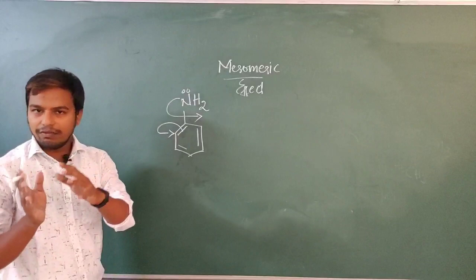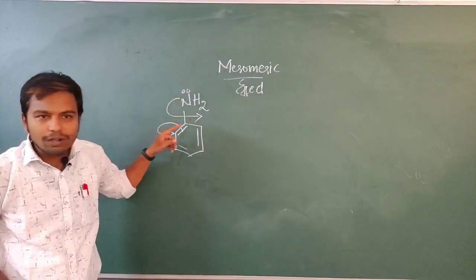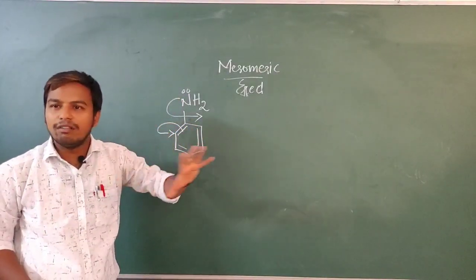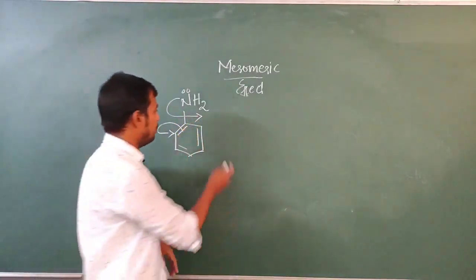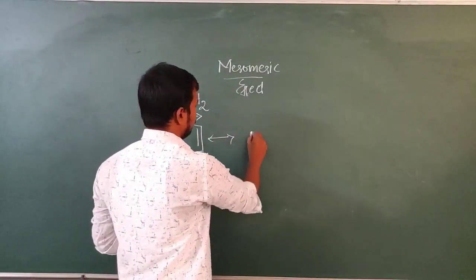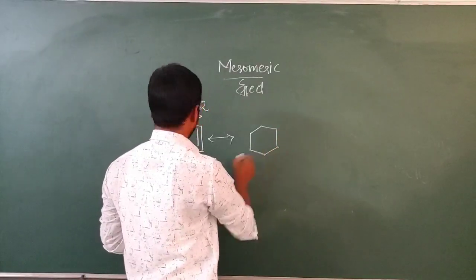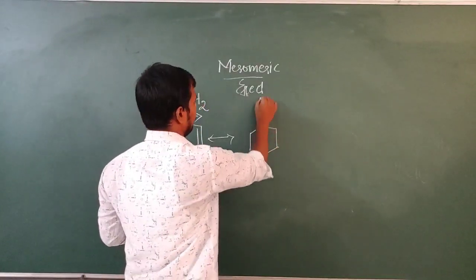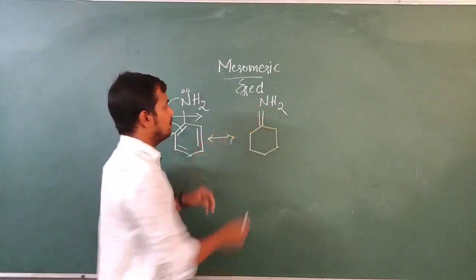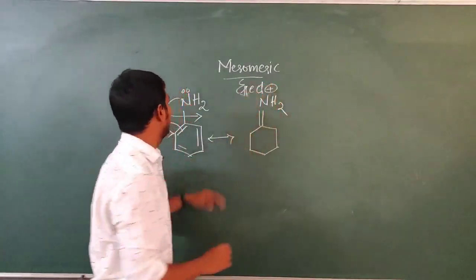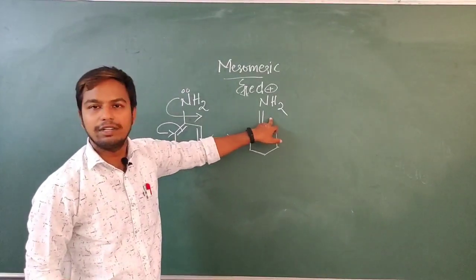If you carefully observe, the electrons are moving in the pi bond framework only. So it resulted in the formation of a pi bond. What structure do we get here? Nitrogen donated electrons, so nitrogen gets the positive charge. Where it has donated, it constituted the double bond.